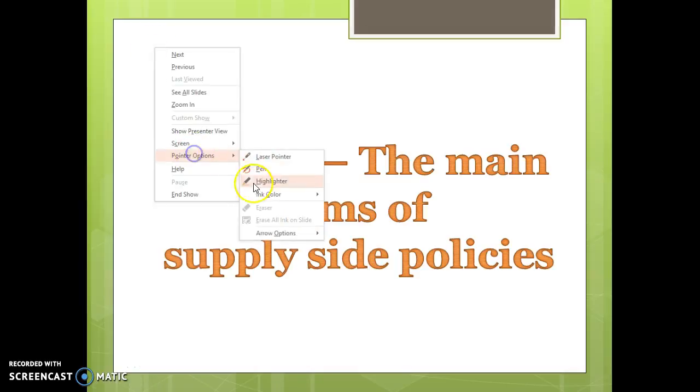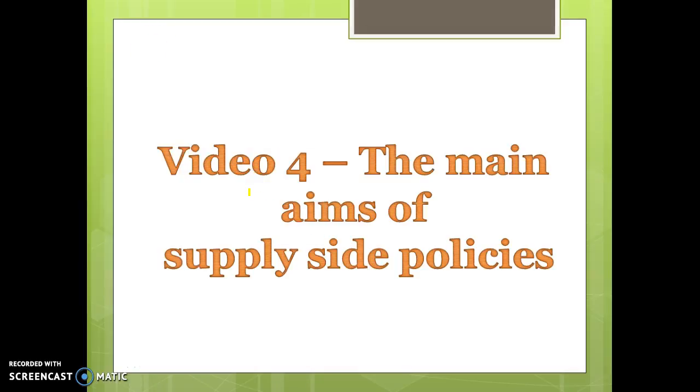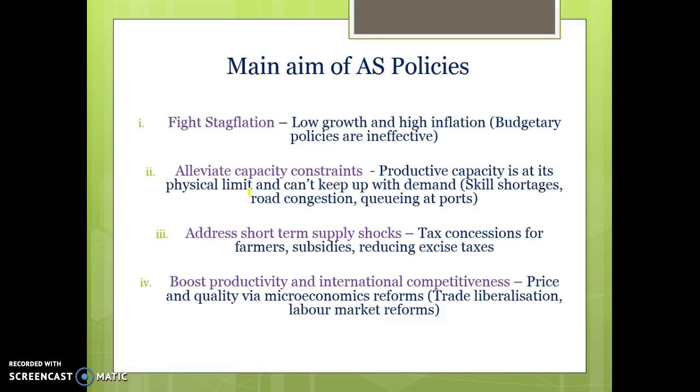In this video we're going to be having a look at what are some of the main aims of supply side policies. So there's basically four key aims of supply side policies that we were looking at in this video. The first one is that they aim to fight stagflation. So only supply side policies are useful during stagflation.